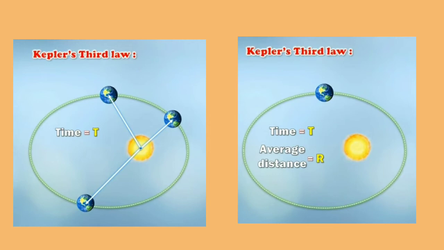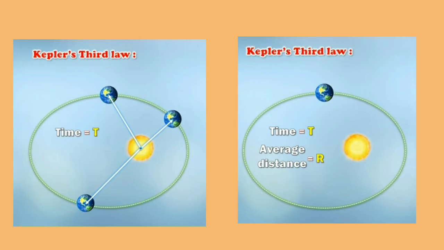Then when it is moving away from the sun, the distance is increasing, so the time will also increase. Let us take the time as T. Since the time is different, we will take an average of that distance, which will be termed as r.